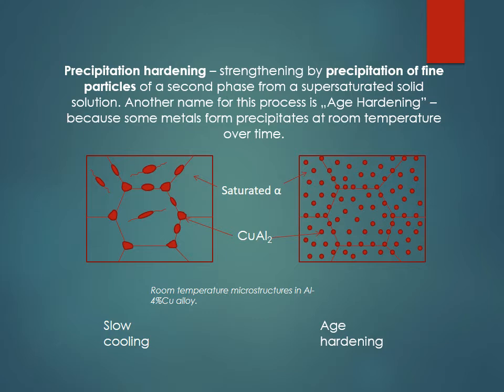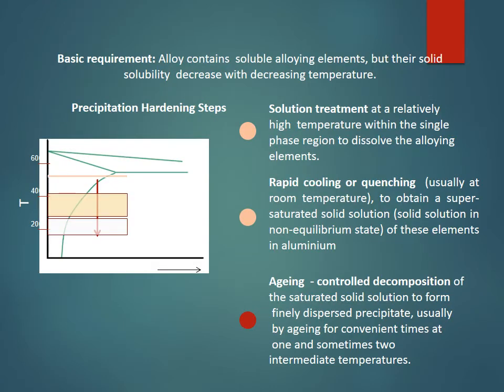After age hardening, after aging for a sufficient time, the number of CuAl2 precipitates increases and the aluminum is hardened. So what is the basic requirement? The alloy contains soluble alloying elements, but their solid solubility decreases with decreasing temperature. Now the precipitation hardening steps.